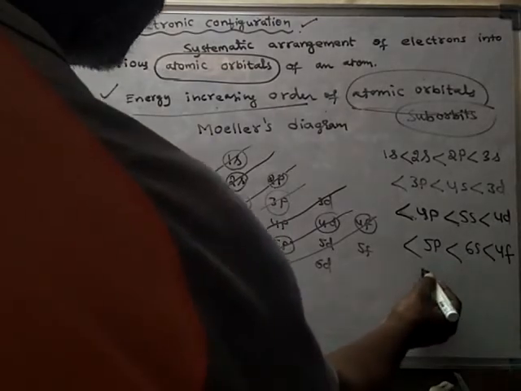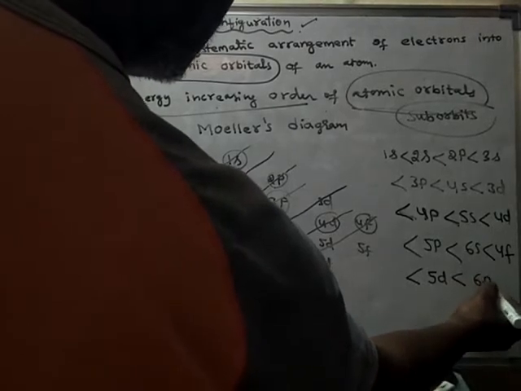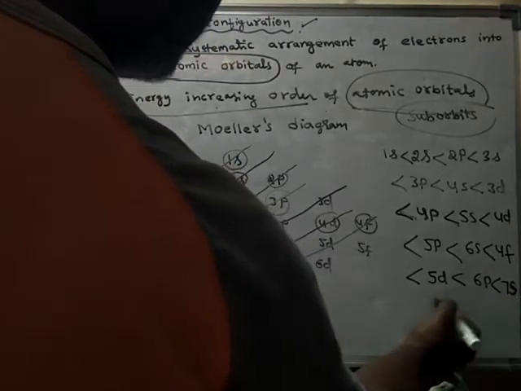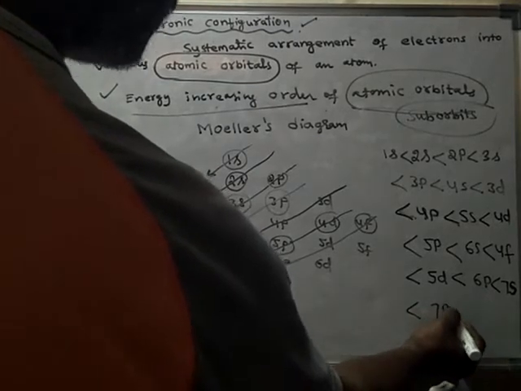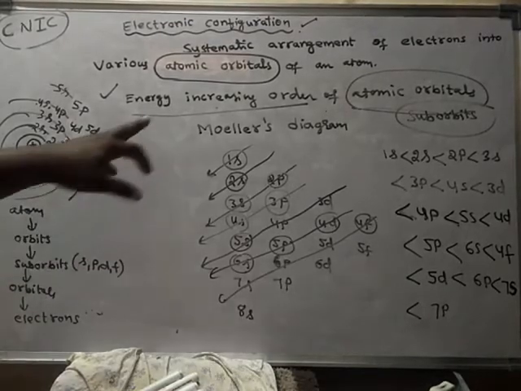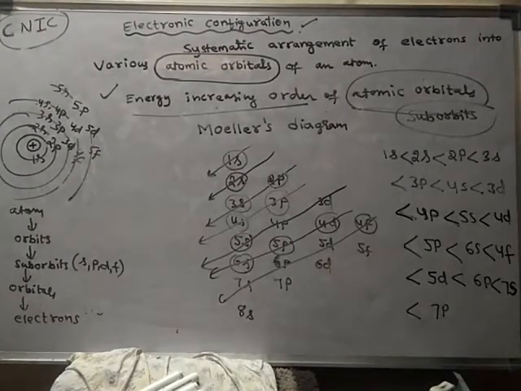After 4f, the higher energy suborbit is 5d, and after 5d it is 6p, and after 6p it is 7s, and after 7s it is 7p, and so on. Like this, the energy of the suborbits is written. If you know the energy increasing order of suborbits, then only we can write the electronic configuration. Okay, so now I'm rubbing it off.